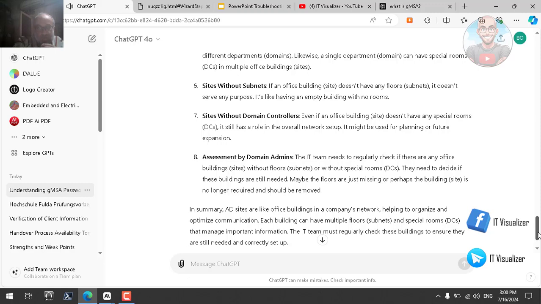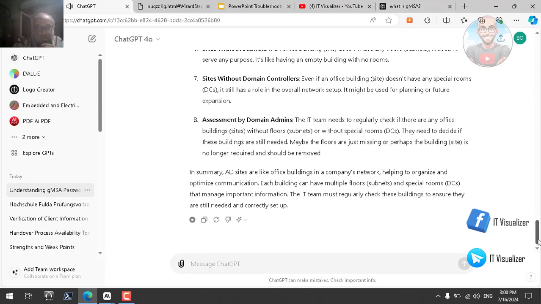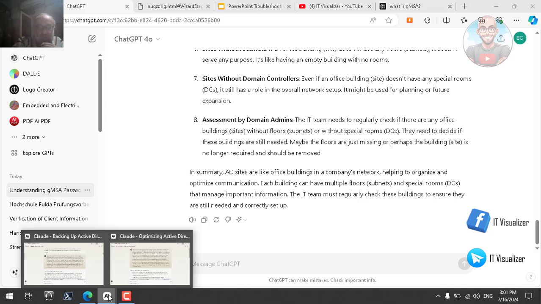In summary, AD sites are like office buildings in a company's network, helping to organize and optimize communication. Each building can have multiple floors, subnets, and special rooms, DCs, that manage important information. The IT team must regularly check these buildings to ensure they are still needed and correctly set up. So this is why we need to run a test like that, to make sure our sites have subnets attached to them and have domain controllers residing in them.